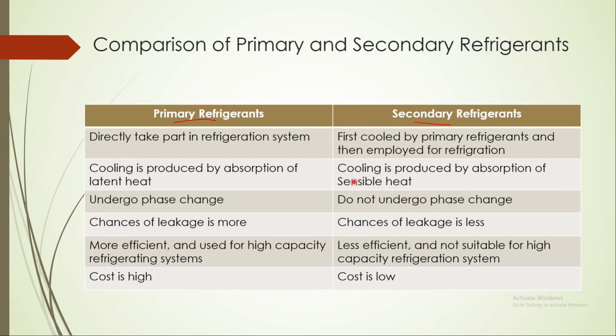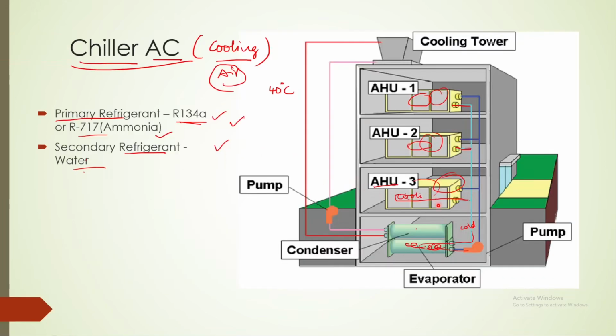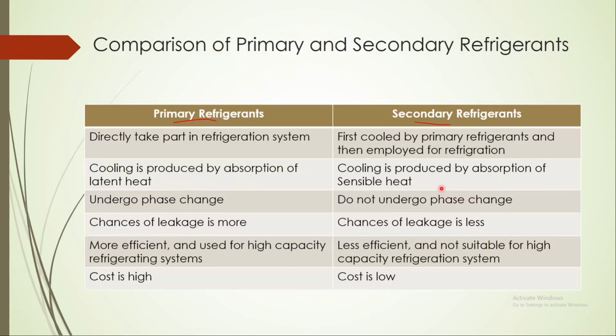In this case water will be supplied at say 15 degrees and come out at say 25 degrees, so only sensible heat is absorbed by the secondary refrigerant. That is why primary refrigerants undergo phase change, whereas secondary refrigerants do not.